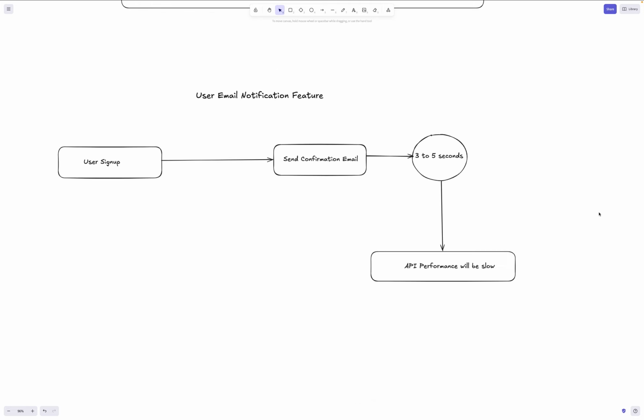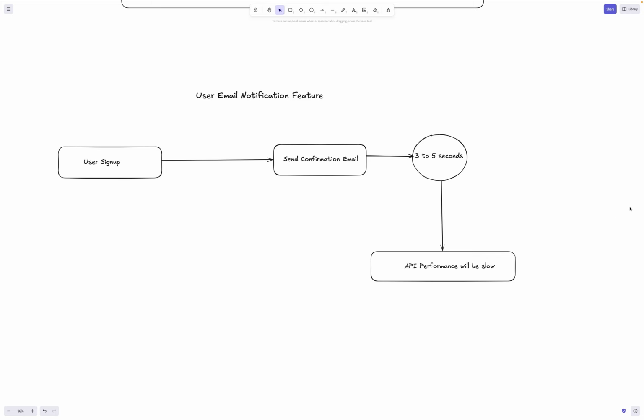Now we're going to build our email queue. First, I have to present the problem. Let's say you are building a large e-commerce based application, like Amazon. Netflix is another example. A user signs up, and you get a notification: hey, you have successfully created an account, or please click on the link to activate or confirm the account.